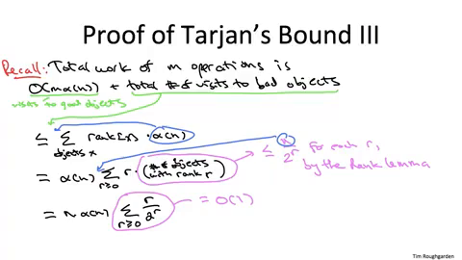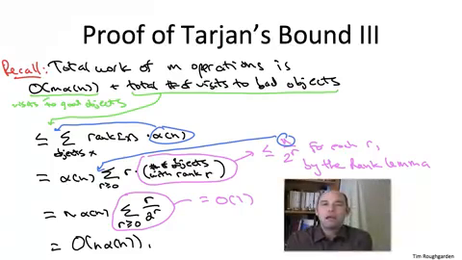And so that gives us a bound of big O of n times the inverse Ackermann function of n on the total number of visits to bad objects. Since we also have a per operation bound of alpha of n on the number of visits to good nodes, combining the work of the two cases, we get O of m plus n times inverse Ackermann function of n. And again, the interesting case here is when m is big omega of n. Otherwise, you can just do this analysis separately for each tree in the data structure.